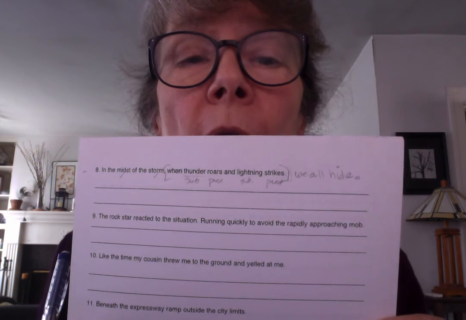Let's take a look at number 8 to start with. So we didn't have a complete sentence. We need a main clause somewhere. So I think one way I could fix this is I could add a main clause to it. I could say, in the midst of the storm, when thunder roars and lightning strikes, we run and hide, or we all hide. Now, if I added that, we all hide, now we is a subject.